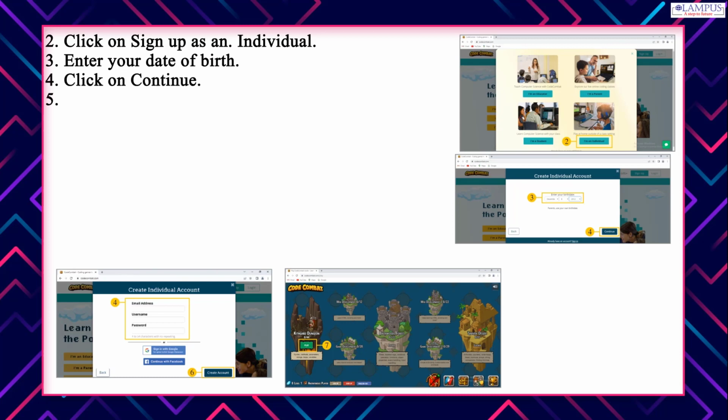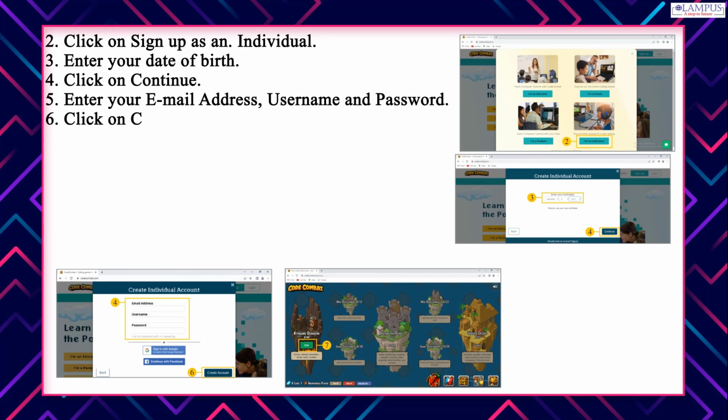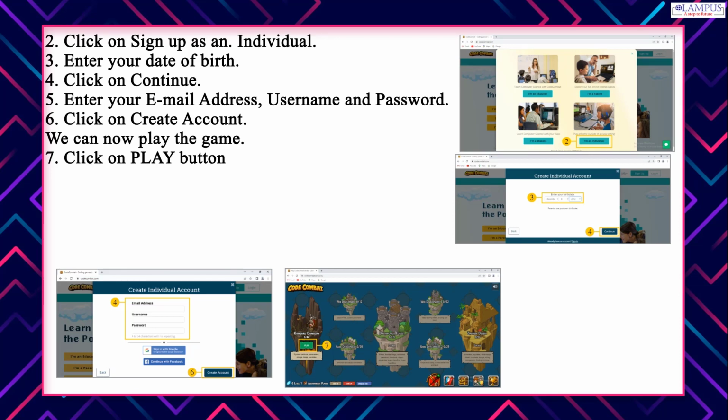4. Click on Continue. 5. Enter your email address, username and password. 6. Click on Create Account. We can now play the game. 7. Click on the Play button to begin the game.